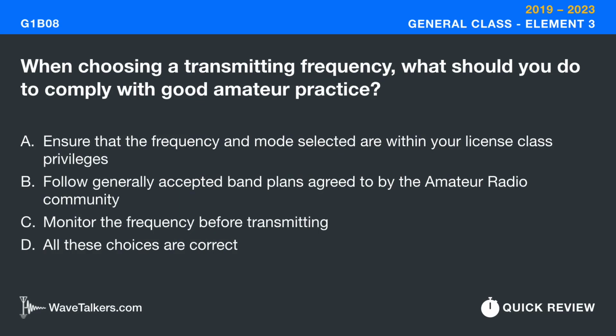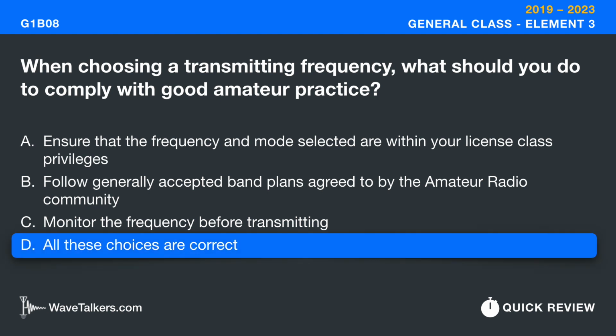When choosing a transmitting frequency, what should you do to comply with good amateur practice? All of these choices are correct. The choices are: ensure that the frequency and mode selected are within your license class privileges, follow generally accepted band plans agreed to by the amateur radio community, and monitor the frequency before transmitting.